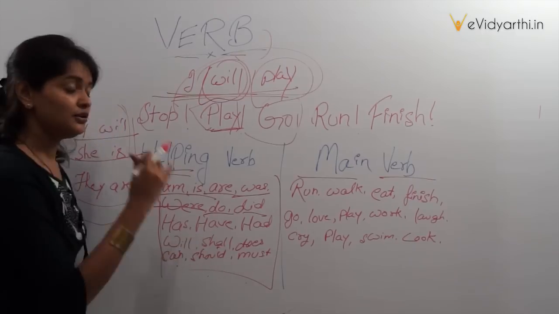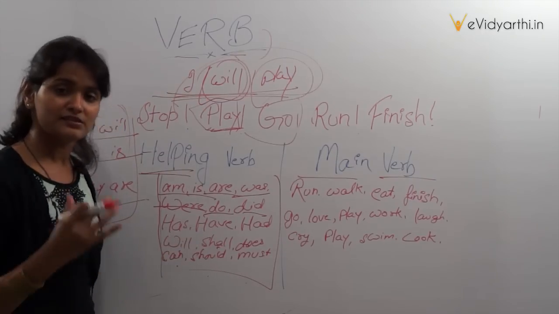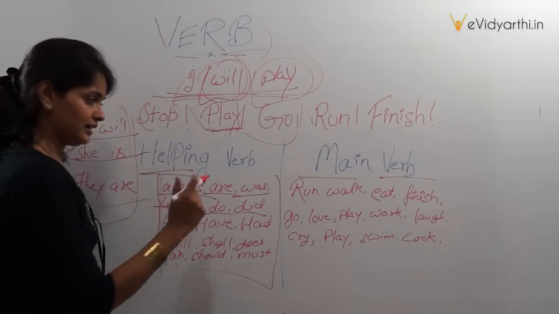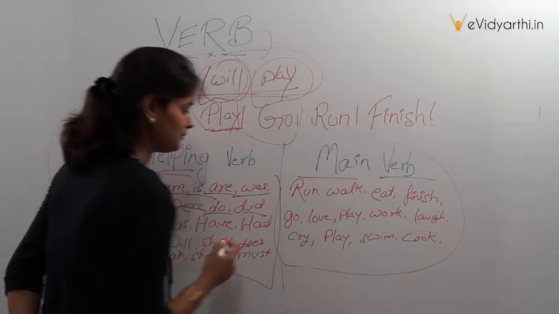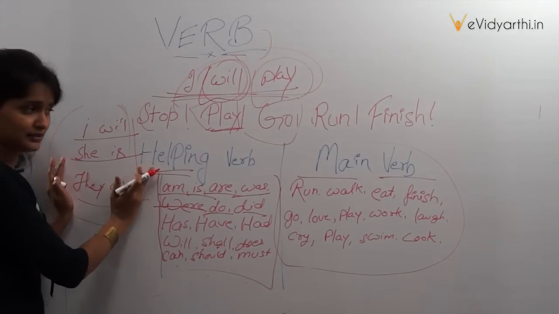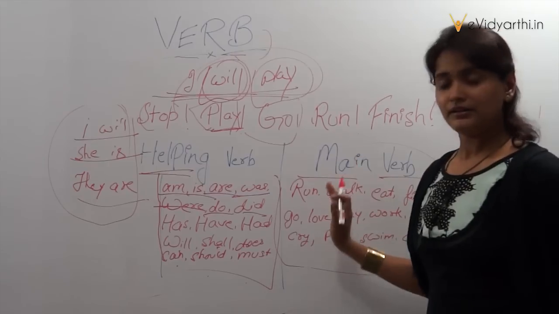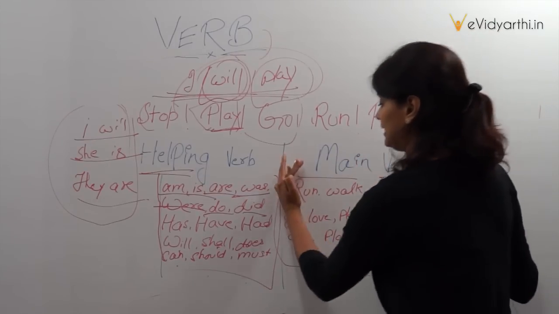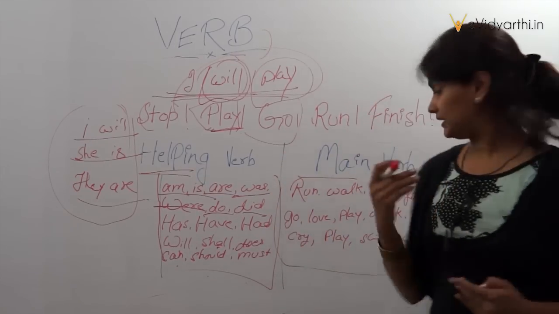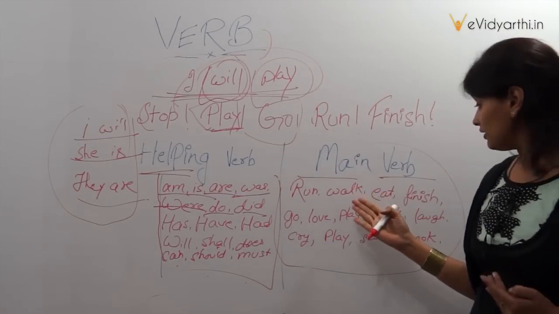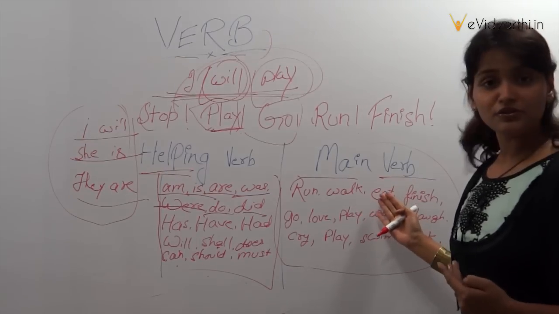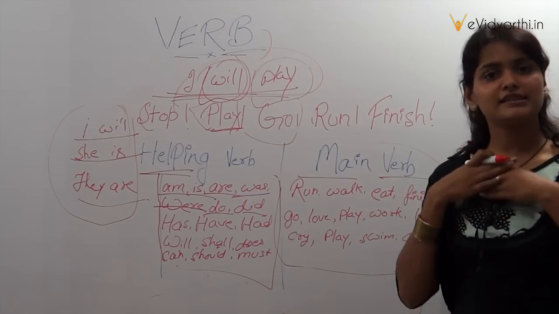Few words are there which help a sentence to become complete. If we don't use the main verb, it seems incomplete. So these words show that yes, I am a complete sentence when you speak run, walk, eat, or finish, I understand the sense.